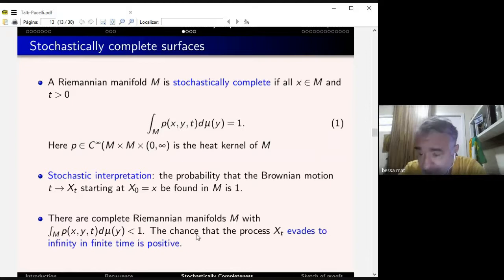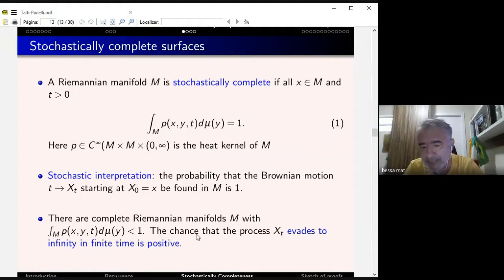Nevertheless, there are many examples of stochastically incomplete manifolds, meaning if you integrate p(x,y,t), you get an integral less than 1. Examples of stochastically complete manifolds are hyperbolic space, model spaces, bounded curvature, even surfaces with quadratic decay of the sectional curvature. Incompleteness means that the process goes to infinity in finite time.